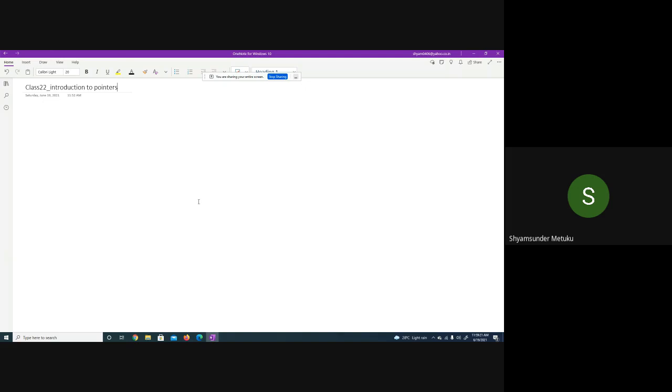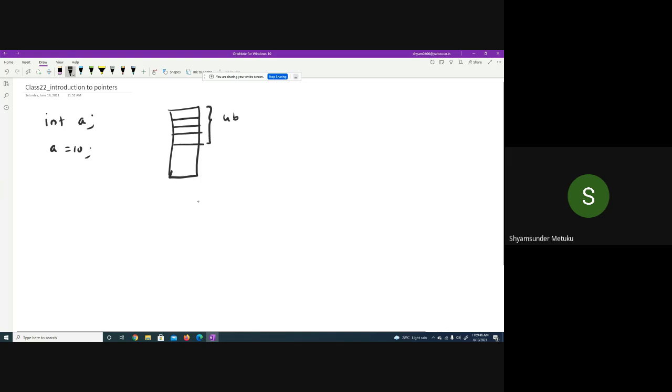For the remaining students, I wanted to tell you before I enter into pointers. In the very beginning classes, I said whenever you perform a declaration statement, maybe int a, and a is equal to 10, in a computer the moment you declare int a, how many bytes will be allocated? Is it not 4 bytes?